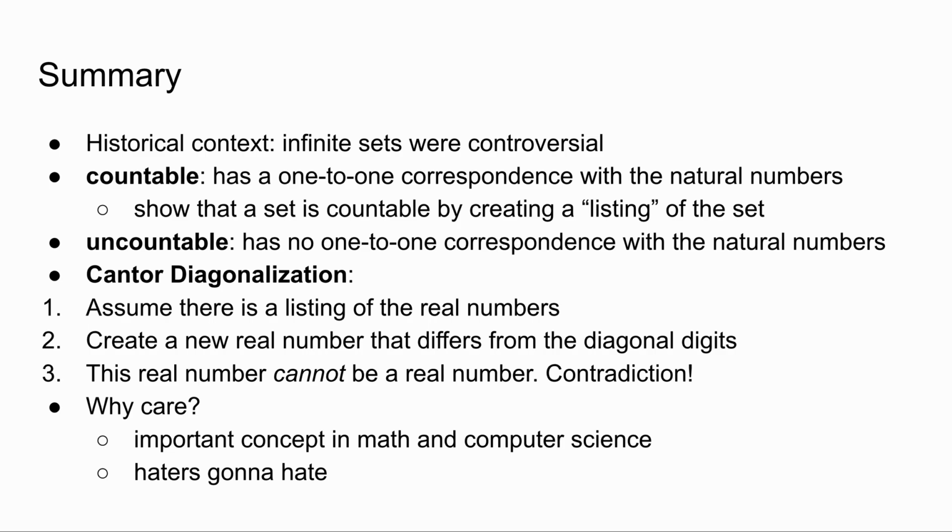The Cantor diagonalization argument looks something like this. First, assume there is a listing of the real numbers. Then, create a new real number that differs from the diagonal digits. Due to how we have constructed it, this real number cannot be in the listing. This is a contradiction, so the set of real numbers is not countable. Lastly, we learned that we should care about Cantor diagonalization because it is an important concept in math and computer science, and the story of Georg Cantor tells us not to get discouraged by our haters.